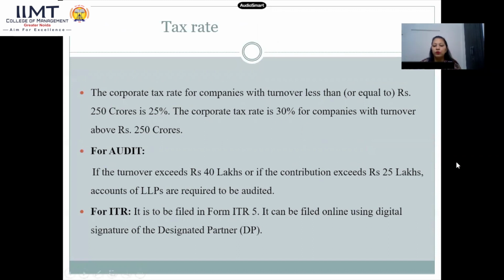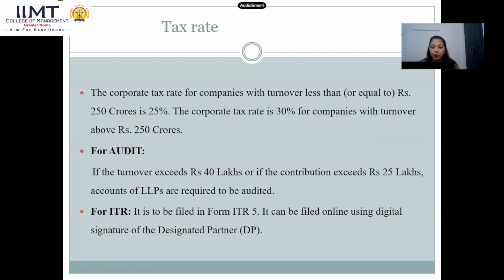The corporate tax rate for companies with turnover less than or equal to 250 crores is 25%. If your turnover is less than or equal to 250 crores, then the tax rate chargeable is 25% on that particular company. And if your turnover is more than 250 crores, then the tax rate goes higher, to 30%.